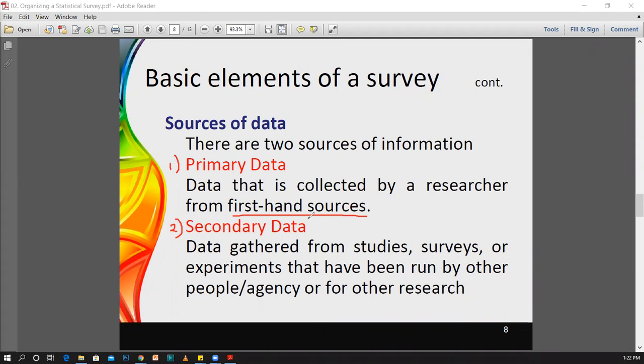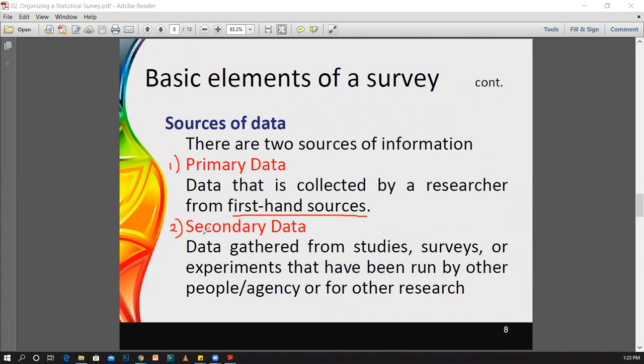And another thing is, once you have mentioned a purpose, thereafter you cannot use the same data for any other purposes without taking permission from the people from whom you collected the data. Therefore, data collected for the first time, from first-hand sources, should be considered primary data.